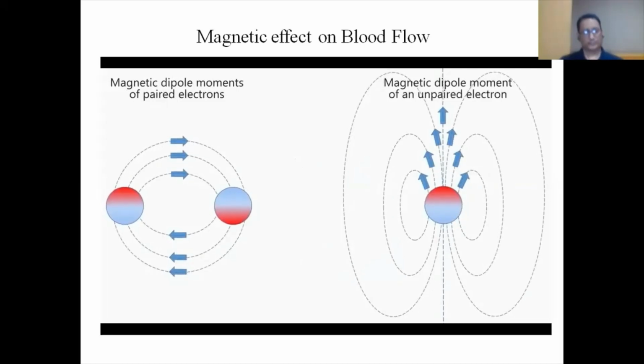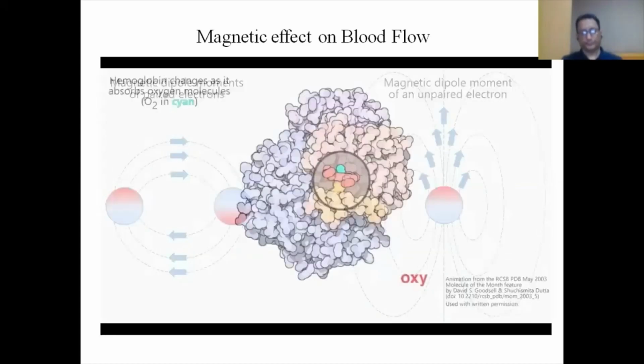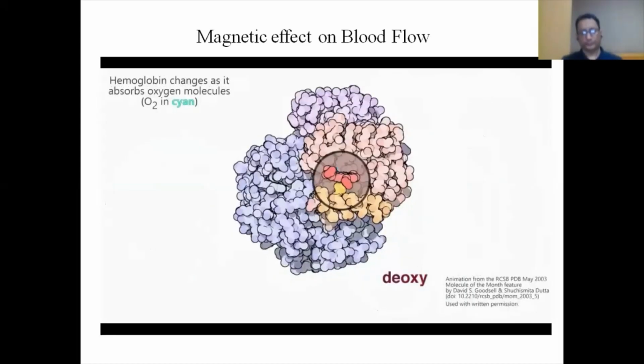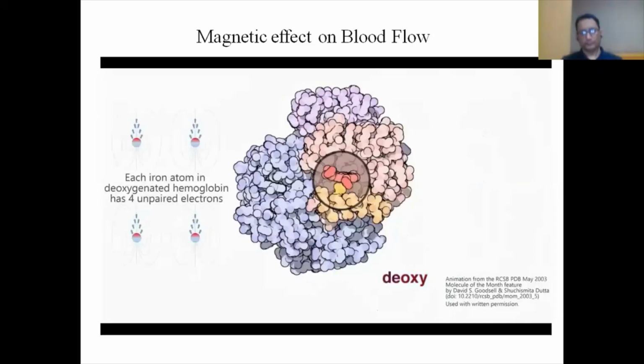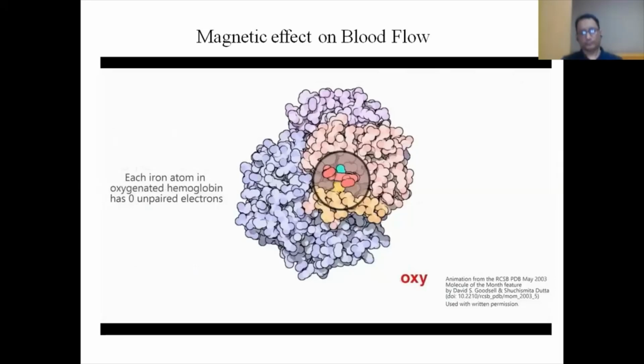So, roughly speaking, we can determine the magnetic reaction of an atom, molecule or crystalline structure by counting the number of unpaired electrons in it. In hemoglobin, the number of unpaired electrons in the iron atoms actually changes, depending on whether it is oxygenated or not. The iron atoms in deoxygenated hemoglobin each have 4 unpaired electrons, making it paramagnetic and a little attracted to a magnet. The iron atoms in oxygenated hemoglobin turn out to have only paired electrons, no unpaired. This gives oxygenated hemoglobin a diamagnetic reaction. It is repelled by a magnet despite the iron content.